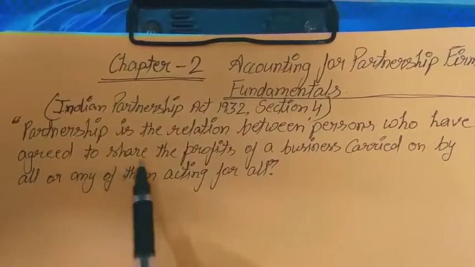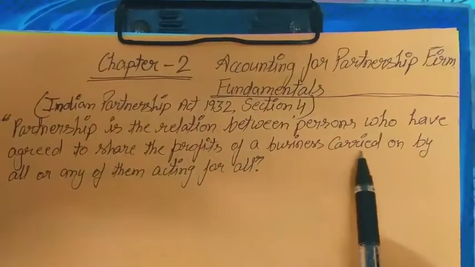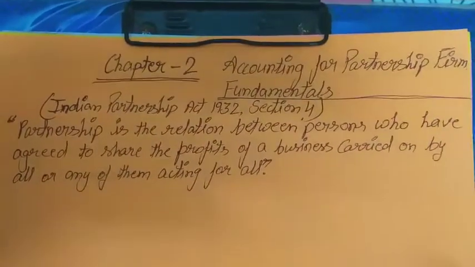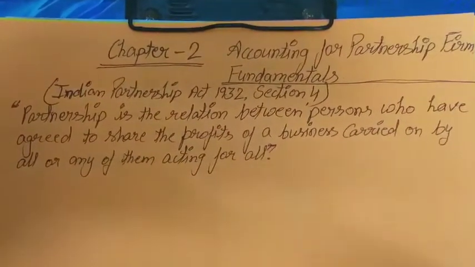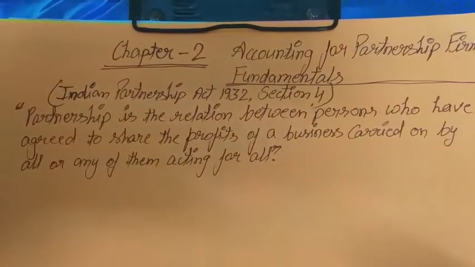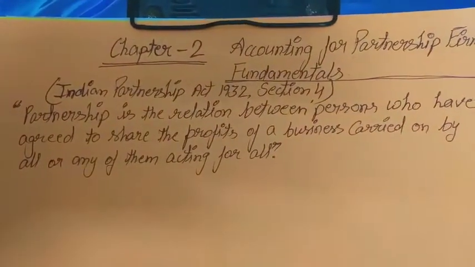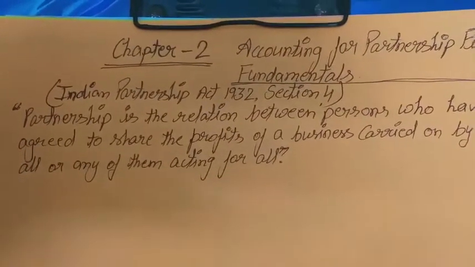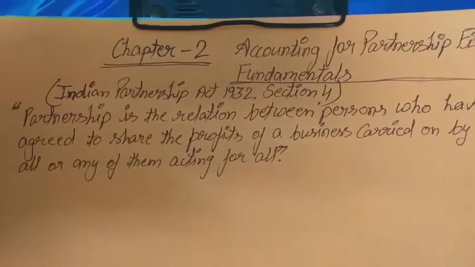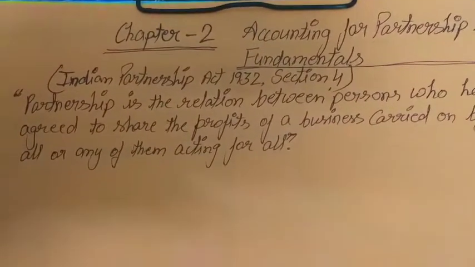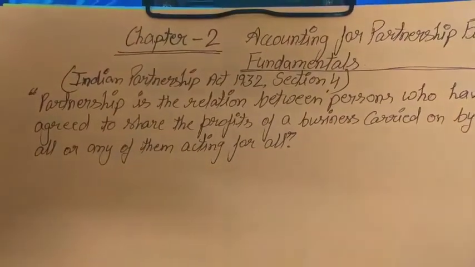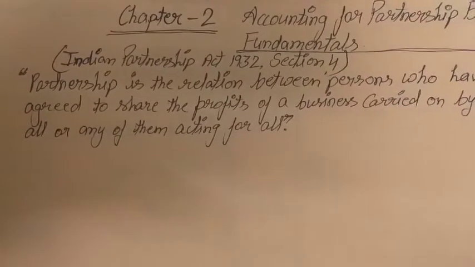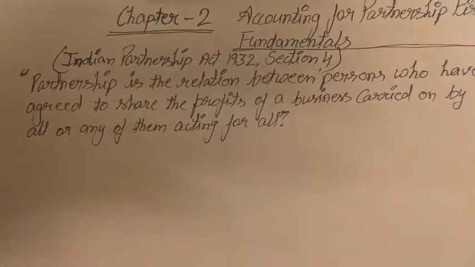Agree to share the profits of a business carried on by all, means whatever partners are included in the partnership, their business is carried on by all the partners, and whatever profit they earn, related to that profit they have a relationship about which partner will get how much profit.